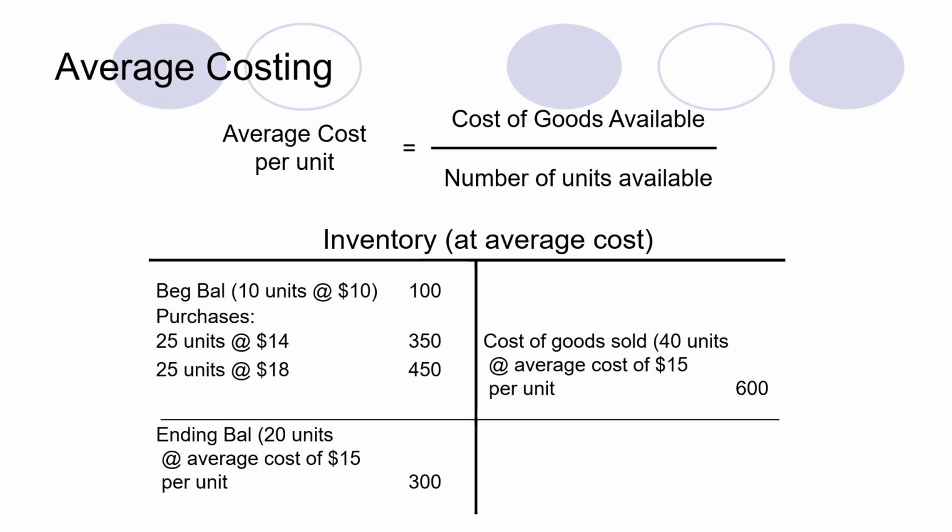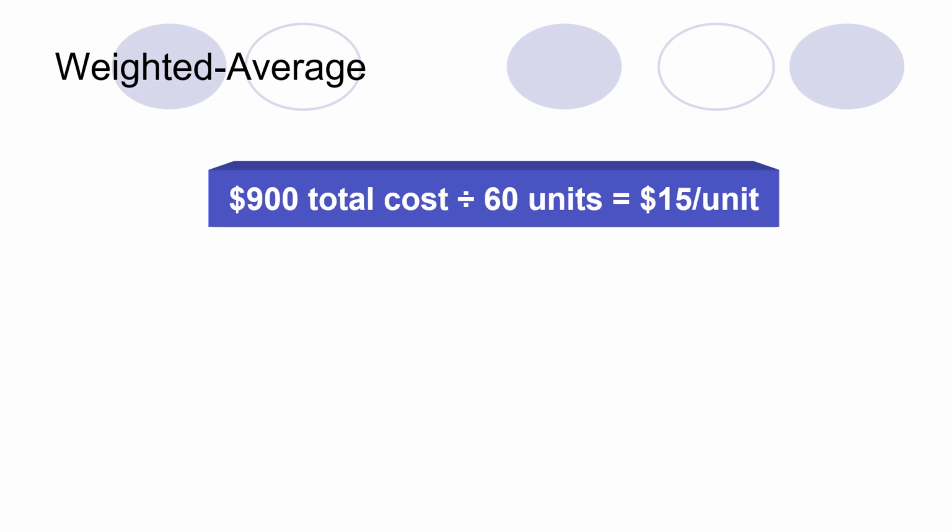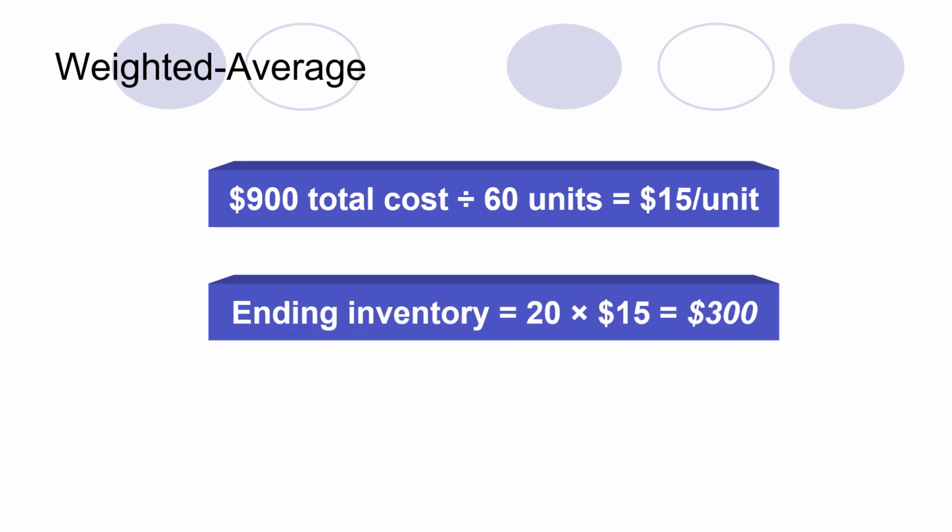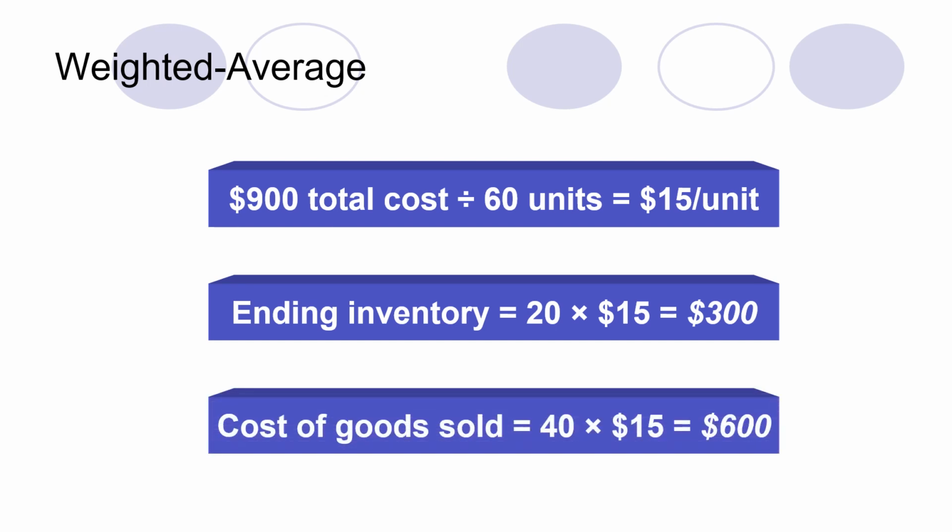the $15 unit cost, which you can see over here. So at the ending inventory we have 20 units at the average cost of $15 per unit. This 15 is determined by 900 total cost divided by 60 units, which equals $15 per unit. The ending inventory has 20 units, so we multiply 20 by 15 and get 300. In cost of goods sold we have 40 units at the average cost of $15, so we multiply 15 by 40 and get 600. So in the ending inventory we have $300, and in cost of goods sold we have $600.